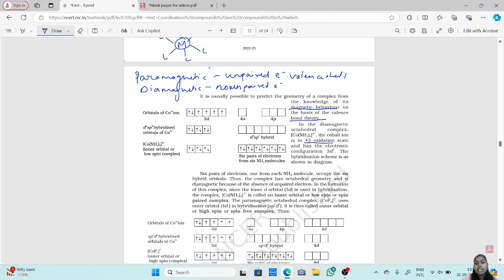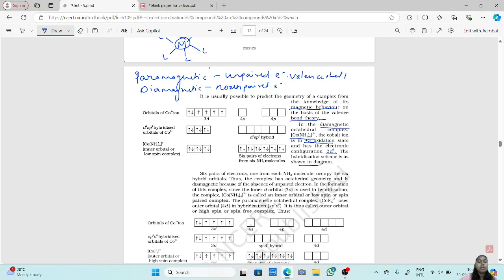Okay. Now, in the diamagnetic octahedral complex [Co(NH3)6]3+, the cobalt ion is in +3 oxidation state and has the electron configuration of 3d6. The hybridization scheme is as shown in the diagram. Now, how does the hybridization take place? This [Co(NH3)6]3+ complex is diamagnetic.